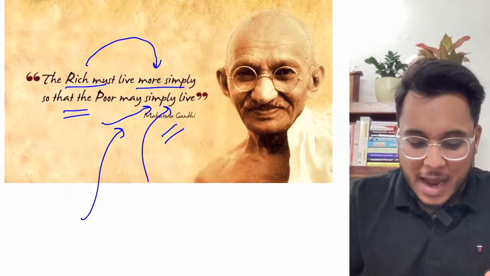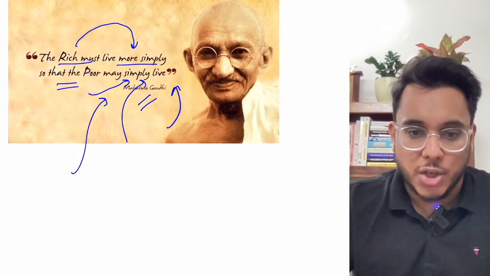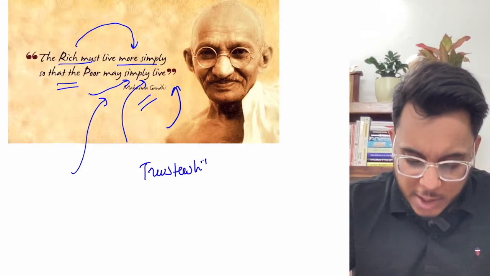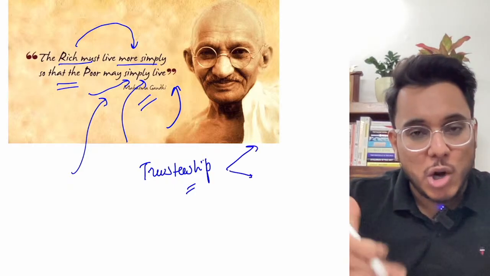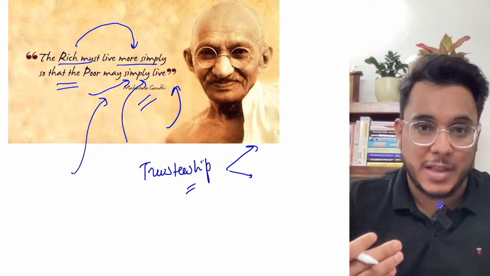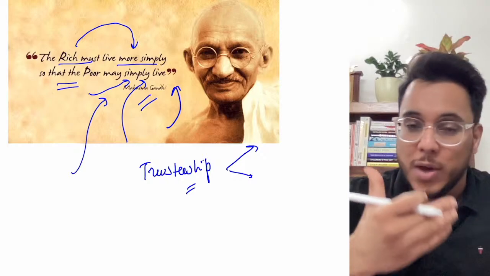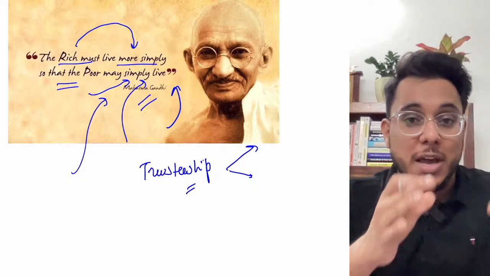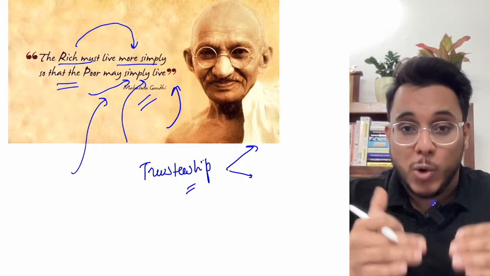Now, understand this. I just wanted to explain one additional idea so that you can make more sense of this quotation. That is the trusteeship theory, the theory of trusteeship given by Gandhiji. Gandhiji says that if you have wealth, you should not behave as the owner of that wealth. Rather, you should behave as a trustee of that wealth, that the wealth has been given to you in public trust, and that wealth is to be used to remove the miseries of the people, to feed the hungry people. That wealth is to be used to remove injustices. So don't behave as the owner of the wealth, rather behave as if you are holding the wealth in trust of the common people.